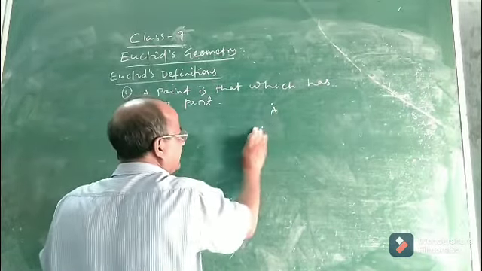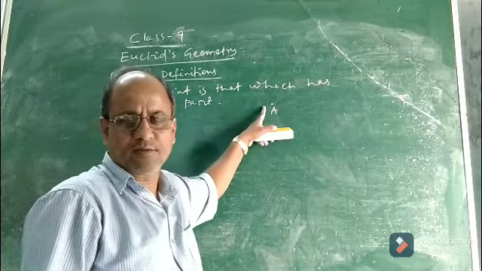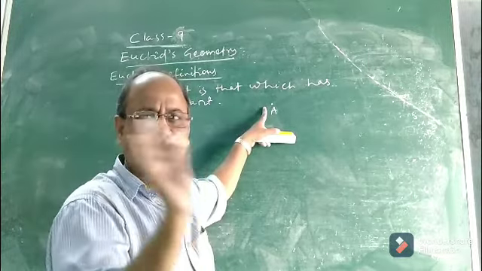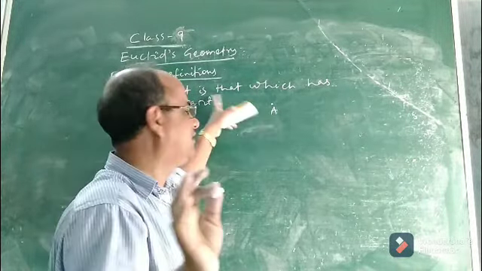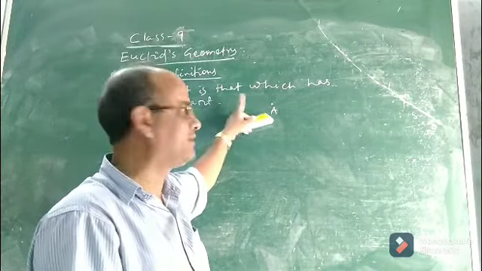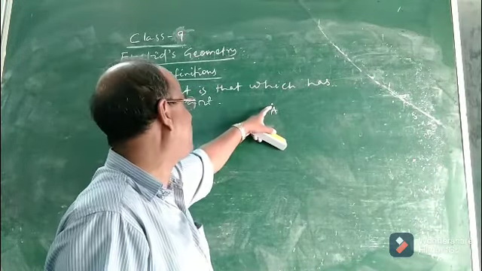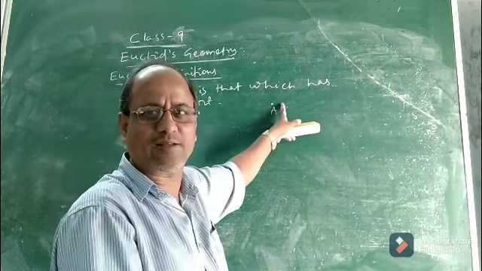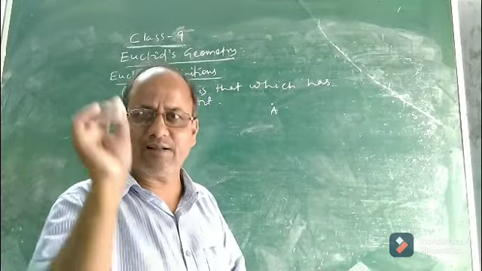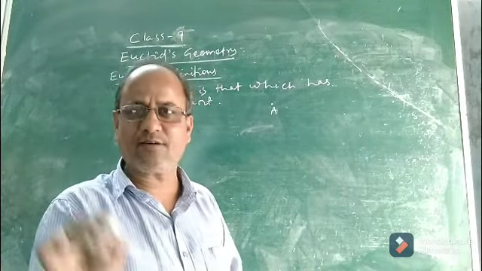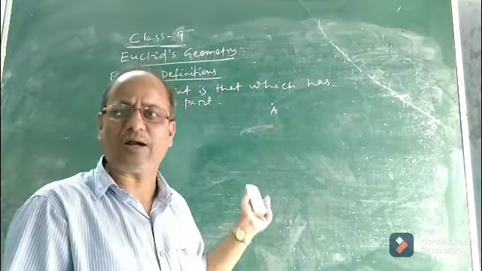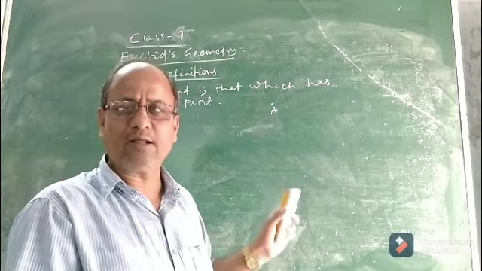If I take a point A, we know that a point is a dot. It is the smallest shape in geometry, having no length, breadth and height. The definition given by Euclid carries the same meaning. A point is that which has no part. Do you think this point has any part? No part means it has no length, no breadth and no height. It is simply a dot having no dimension. So this is the first definition given by Euclid.